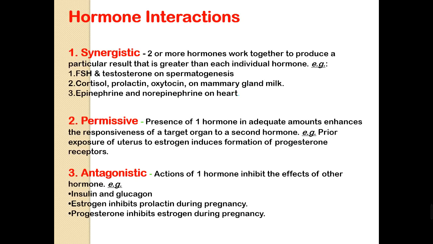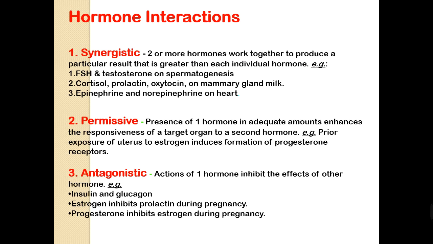We need here to understand the hormone interactions. Interaction of the hormones is in different ways. First one is synergistic, which means two or more hormones will act together to produce a particular result that is greater than each individual hormone.